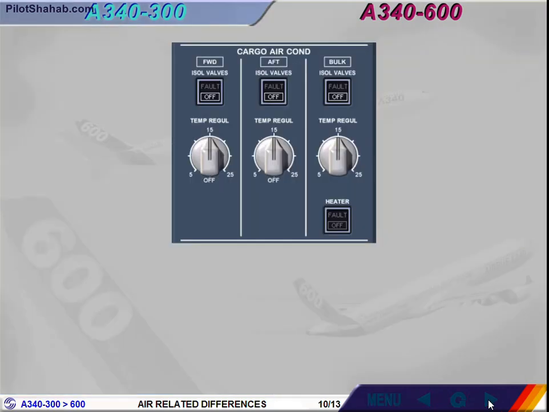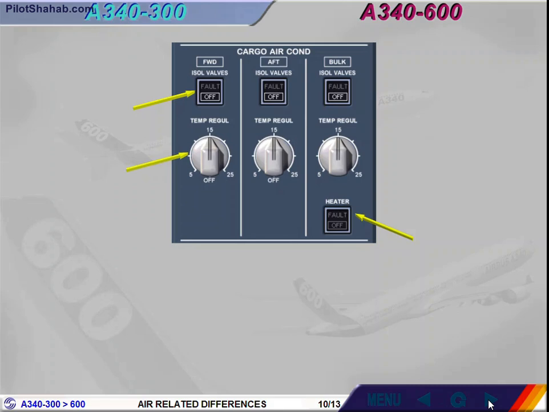On the A340-600 cargo, each of the 3 cargo zones can be controlled according to the airline needs. Each of the 3 cargo zones is equipped with isolation valves. They close automatically if smoke is detected or if ditching is selected. A temperature regulation selector allows the temperature of each cargo zone to be adjusted.